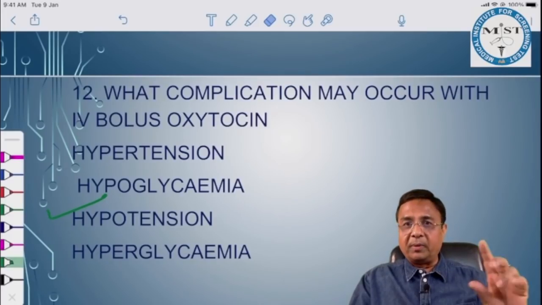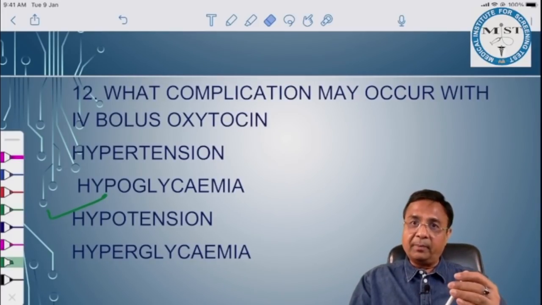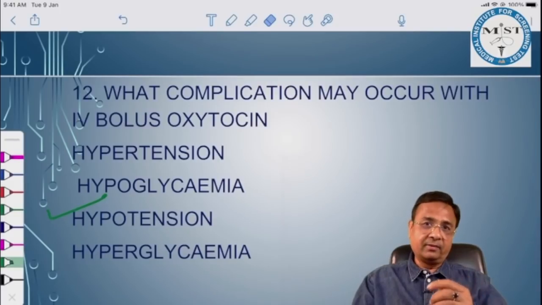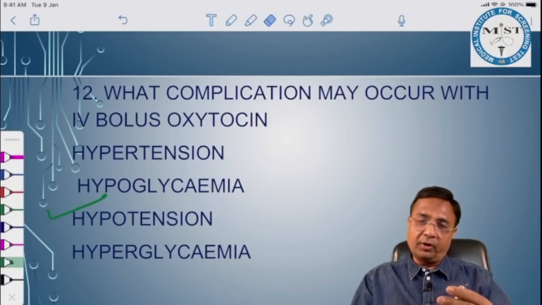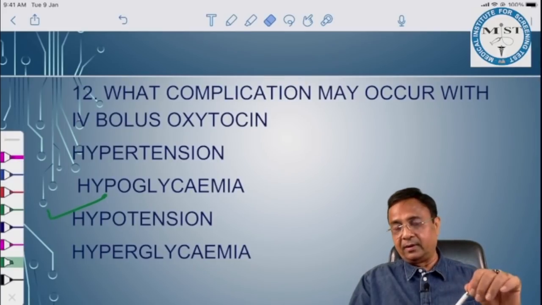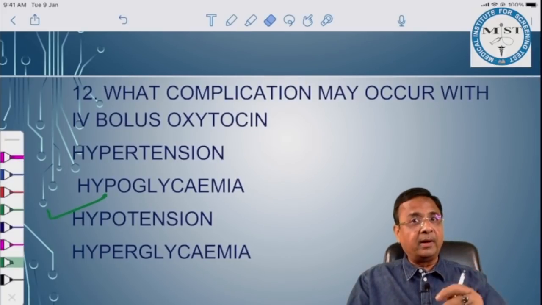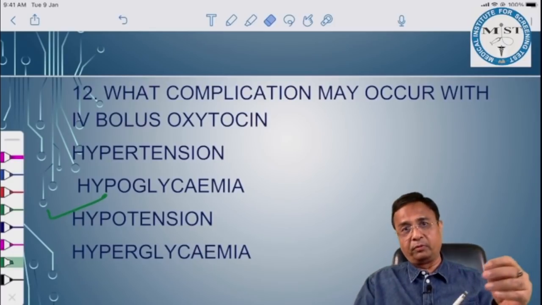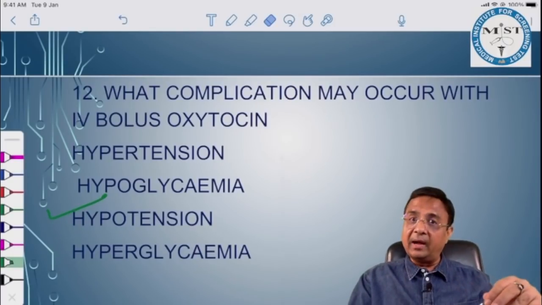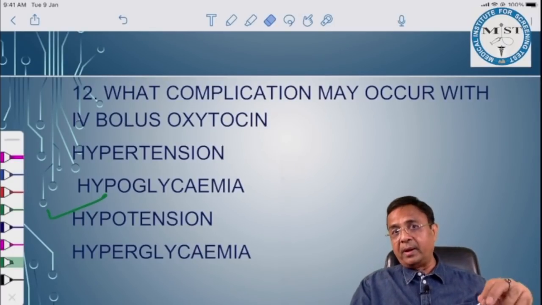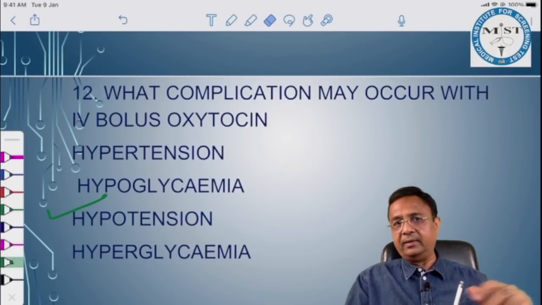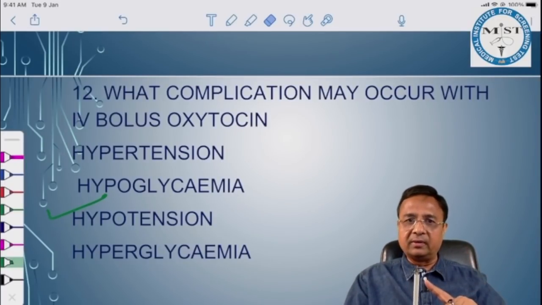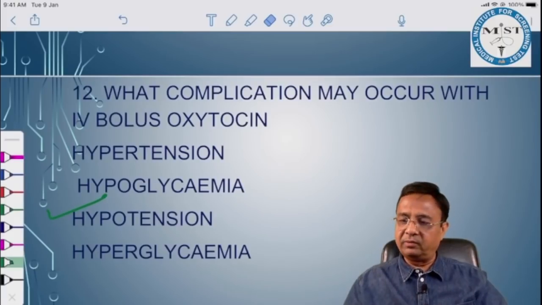Prophylactic drug of choice for PPH is oxytocin intramuscular injection, 10 international units. Therapeutic drug of choice for PPH is oxytocin with slow IV infusion, 40 international units. Best and most potent drug to treat PPH is carboprost or Hemabate, that is 15-methyl PGF2 alpha, 250 microgram intramuscular injection. If IV bolus oxytocin is given, it may lead to hypotension.